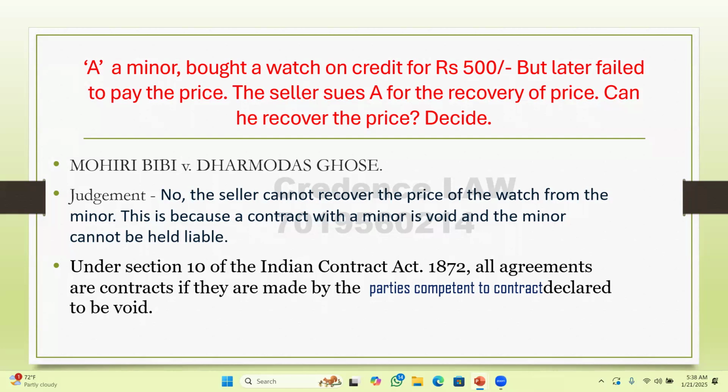Here, this given case is similar to Mohori Bibee versus Dharmodas Ghose, where Dharmodas Ghose, a minor, mortgaged his house for 20,000 to a money lender, but the mortgagee money lender paid only 8,000 rupees, and subsequently the minor said that he is not going to enter into a contract. He just wanted to cancel the contract. Then the mortgagee asked for the 8,000 rupees to be given back. Later, the minor said he's not going to give. And the court also agreed to this point, saying that any contract entered into by a minor in itself is void. So this is the case: a minor's contract is void in nature.